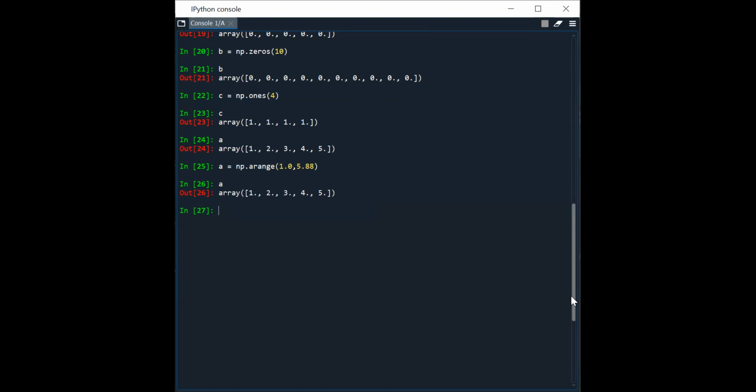Now if I write A.size, what will it return? It returns the number of elements in the array. Always remember that A.size in the single dimension case returns the number of elements in the array.